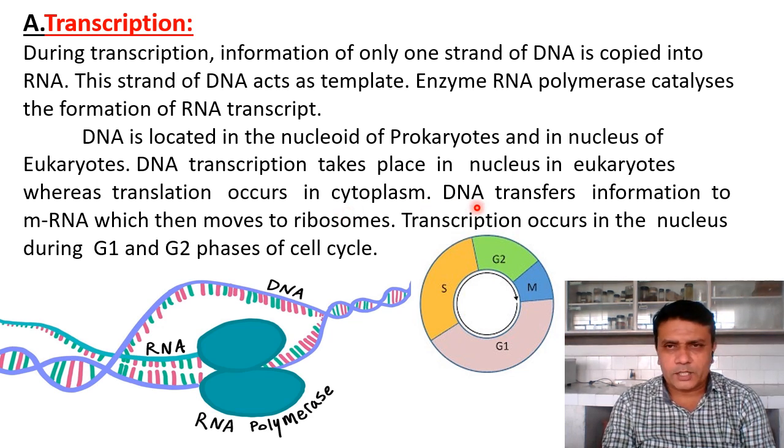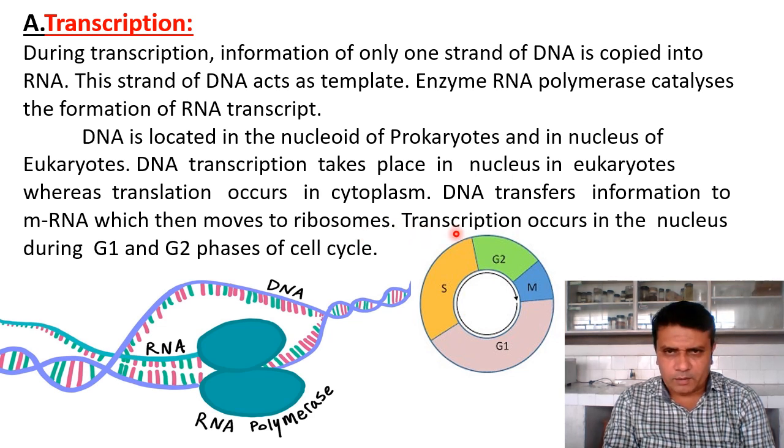The DNA transfers information to the newly produced RNA, called messenger RNA. Then this messenger RNA moves to the ribosomes, and the process occurs inside the ribosomes of the cell.